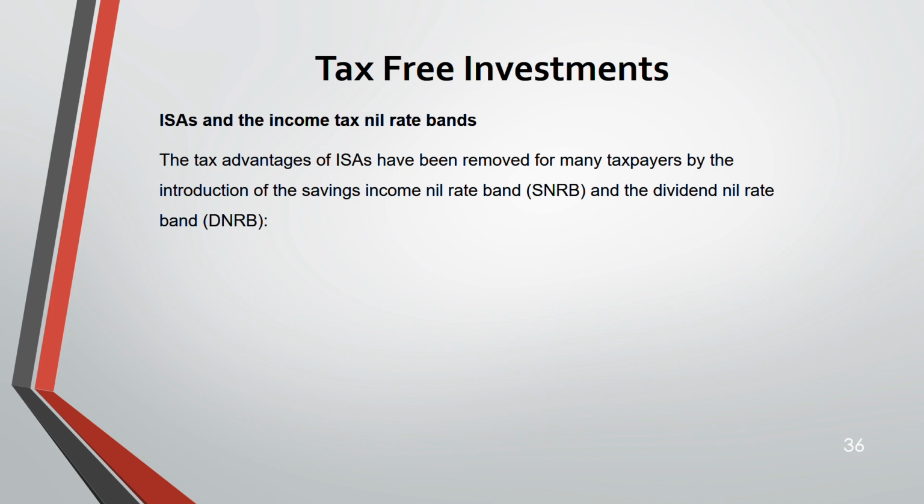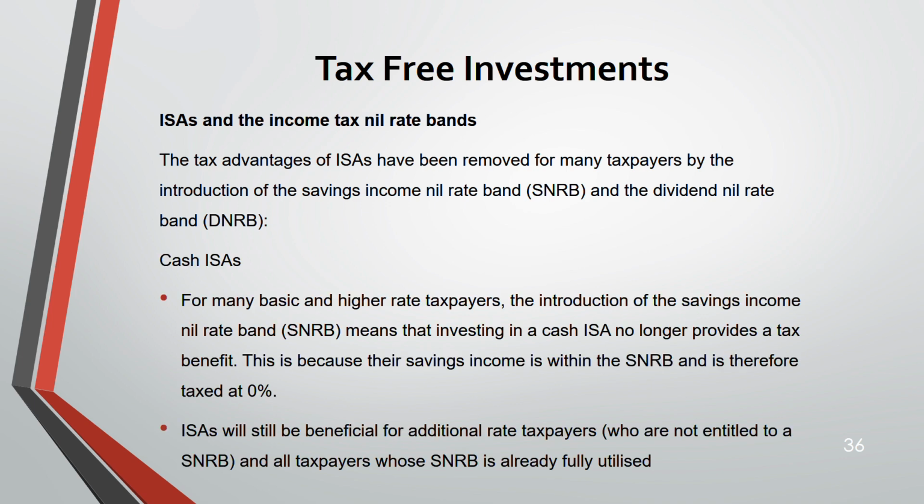There is an issue with it. See, the tax advantages that you used to enjoy in an individual savings account are removed. Why? Because the tax authority has introduced the two nil rate bands, known as the savings income nil rate band and the dividend nil rate band. This I've explained to you in my lecture 1 of ATX. So because of these two nil rate bands, the advantages that ISA offers for some taxpayers have been removed. Cash ISA.